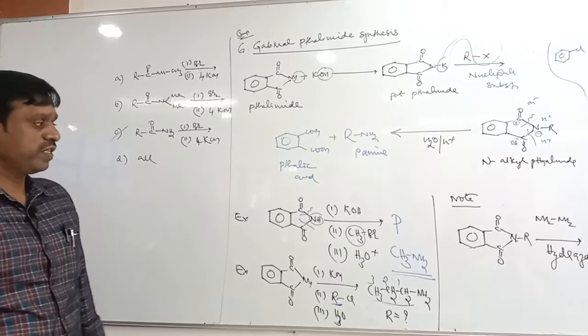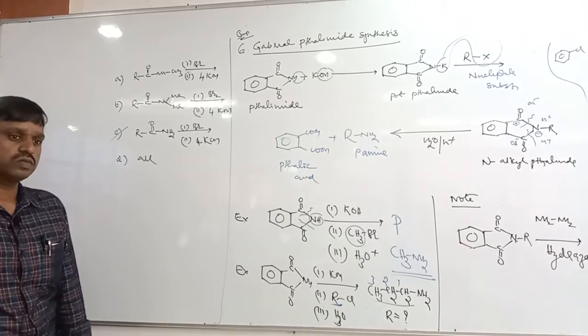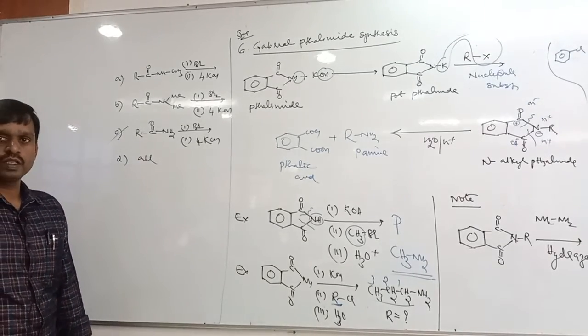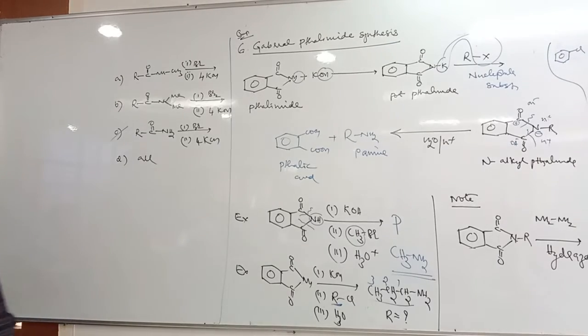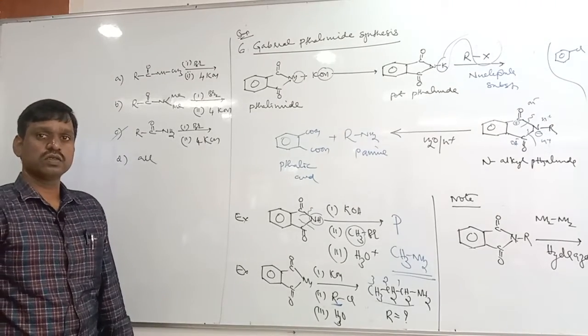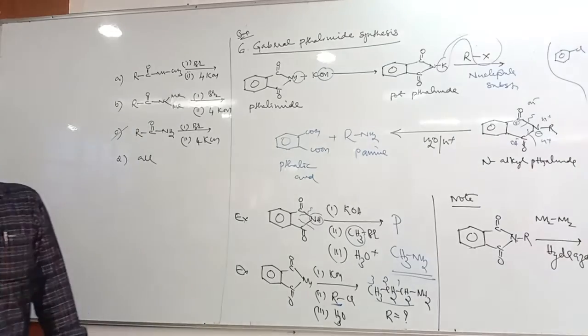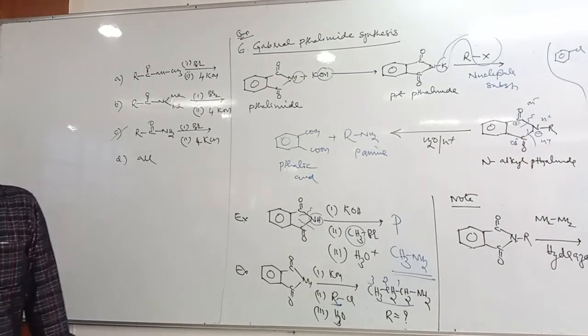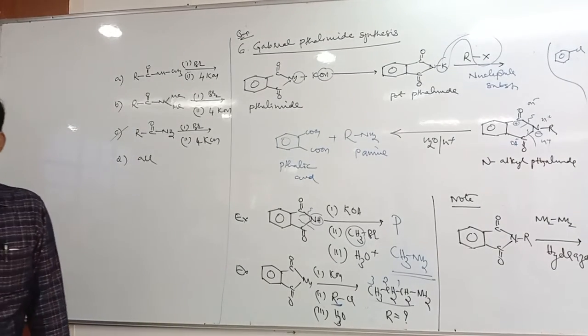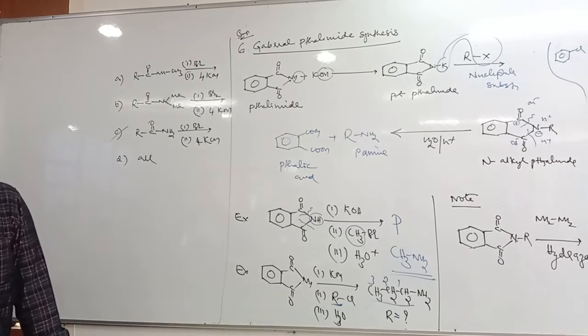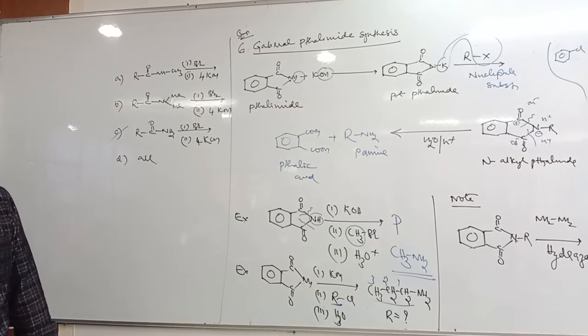This method is used to prepare only primary aliphatic amines.